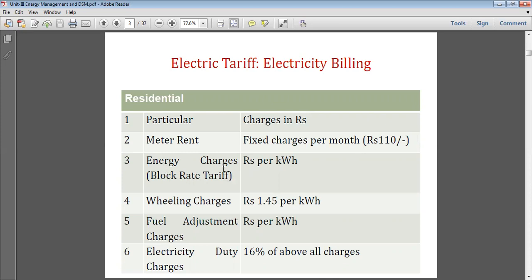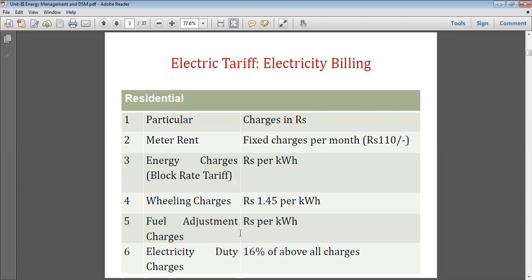Second, the energy charges are based on the number of units consumed by the consumer, and these units consumed are under the block rate. So we'll see one by one what the block rate is. The third component of the electric bill, or electric tariff, is the wheeling charges. These wheeling charges are rupees 1.45 per kWh. Suppose a consumer consumes 100 units, so 100 multiplied by 1.45 is the total wheeling charge on the consumption.